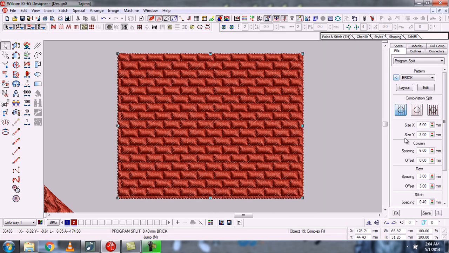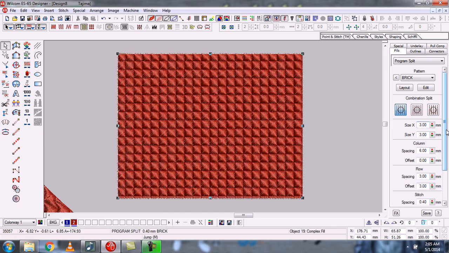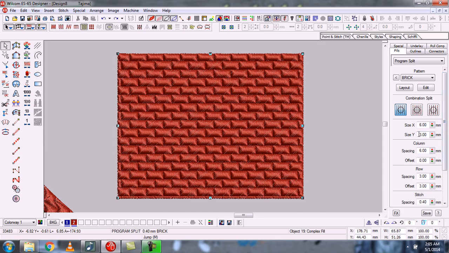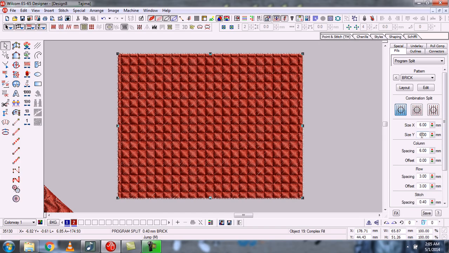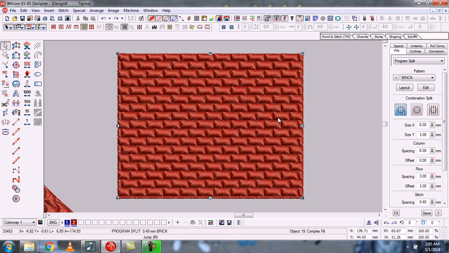So now there are different options. There is size, x-axis and y-axis. You can change its size by x-axis or y-axis. For example, its size in x-axis is 6. I am giving it 3. So you can see that. Control Z for undo. Y-axis is 3. I am giving it 6. So this is the effect.